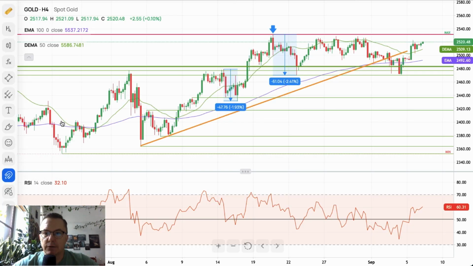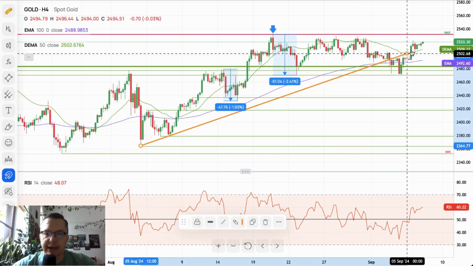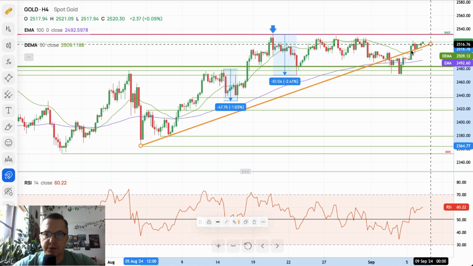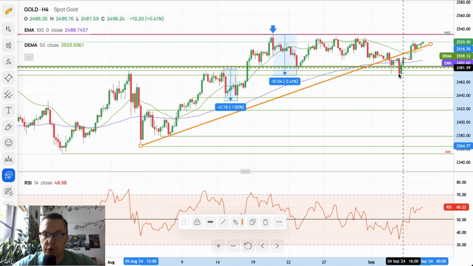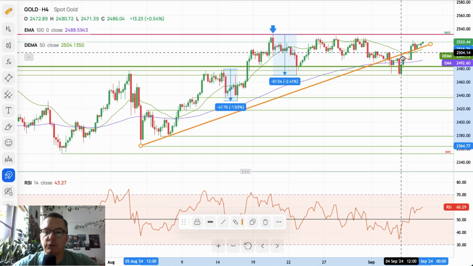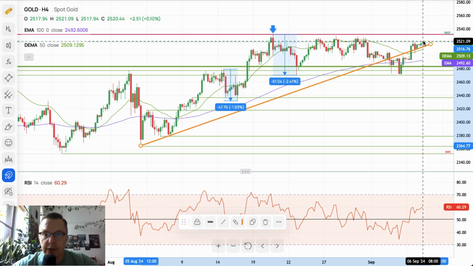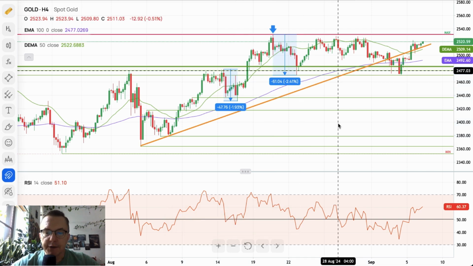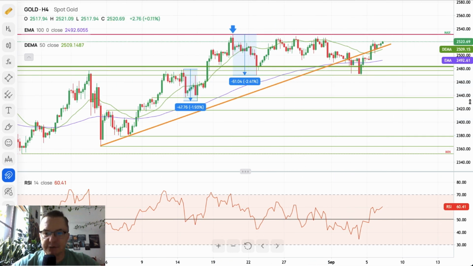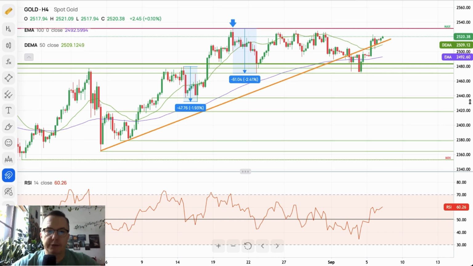And the last one to take a look at ahead of the interest rate decision is, of course, the gold market. We broke below the trend line. We broke below the level of 2,481, the major technical support. Then we've made a local low, 2,471, so $10 lower. Now we are bouncing strongly back towards the highs of 2,531. This only can mean that the market participants position themselves for a weaker dollar.